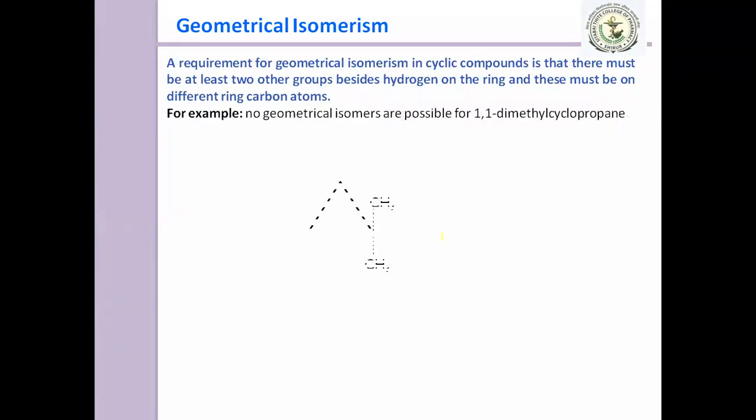For example, here is 1,1-dimethyl cyclopropane, where the methyl groups are attached to the same carbon atom. The requirement is that two different groups must be attached to the carbon, but here identical groups are attached to the same carbon, so no geometrical isomers are possible.